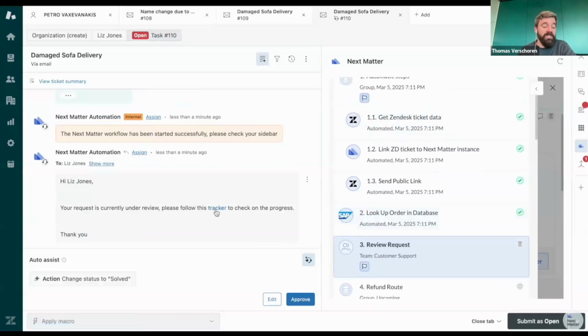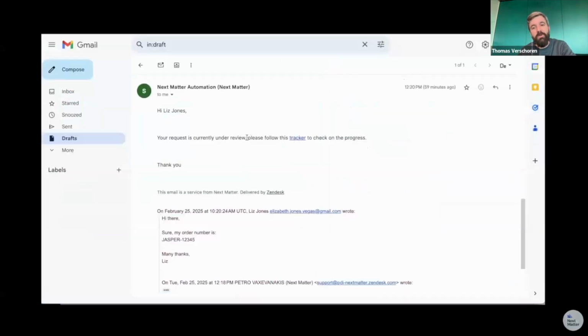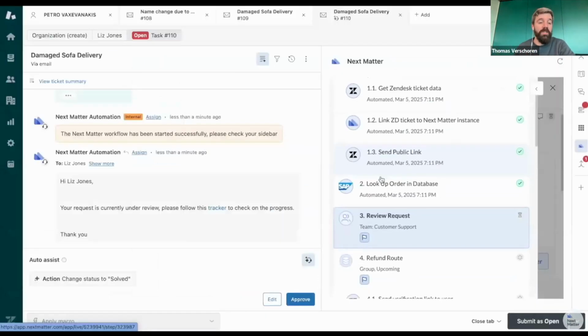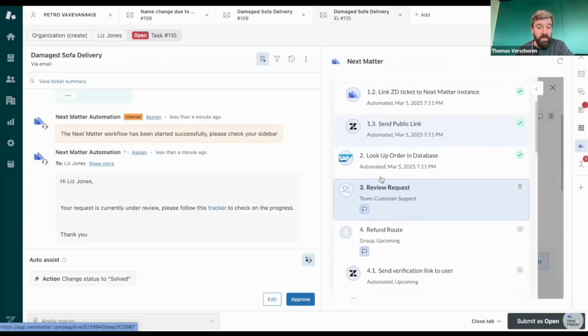So what we did in our first step is, the moment we start the process, we send an email to Liz saying, here's the URL. If you click on it, you can see the status of your request. Similar to how the agent can see what's going on, she also has a customer-facing view that says, basically, we've started the process. So she's aware, she knows what's going on.